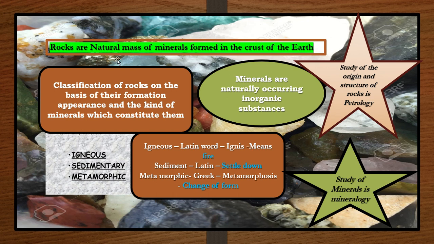So now, what is rock? Rocks are natural masses of minerals formed in the crust of the earth. It's a natural mass of minerals. And how do we classify rocks? On the basis of their formation: how they form, what is the nature, appearance, how they look, and the kinds of minerals which constitute them.